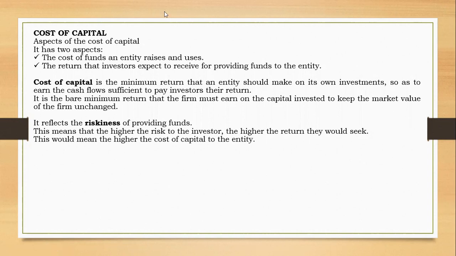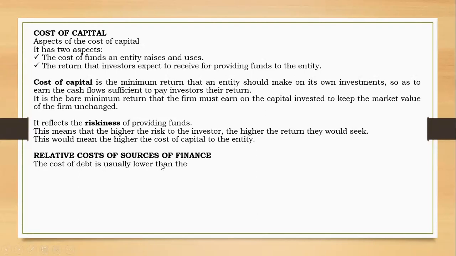You have to be very, very conversant with these explanations. Now, let's just take a look at an example of this riskiness of the fund, because there are several sources of funds. You can have debt, you can have equity, you can have preference shares, several of them in different forms. So let's go to relative cost of sources of finance. For example, I would compare the debt and equity. The cost of debt is usually lower than the cost of equity. You have to explain this.